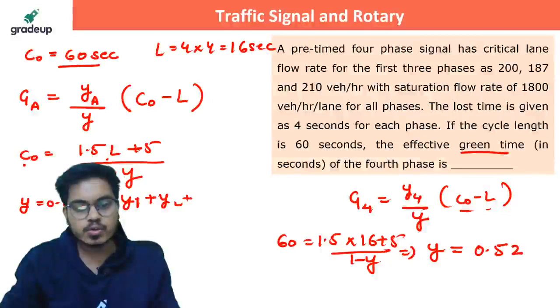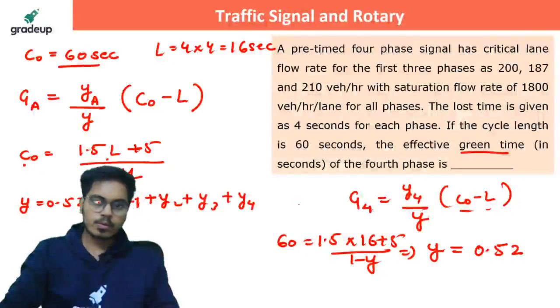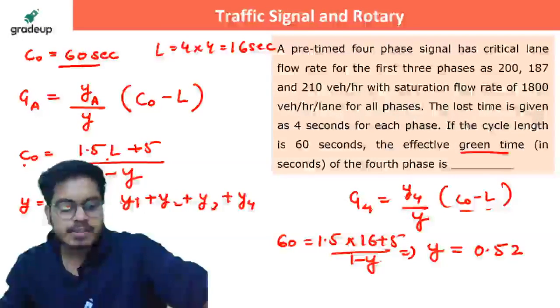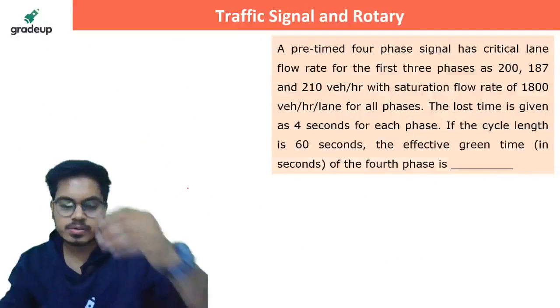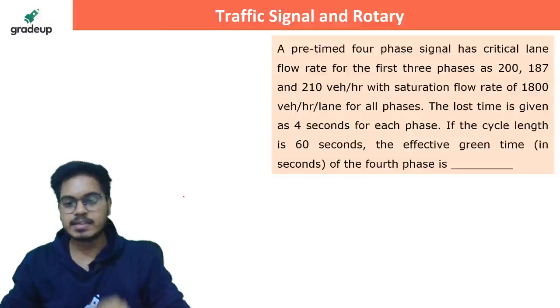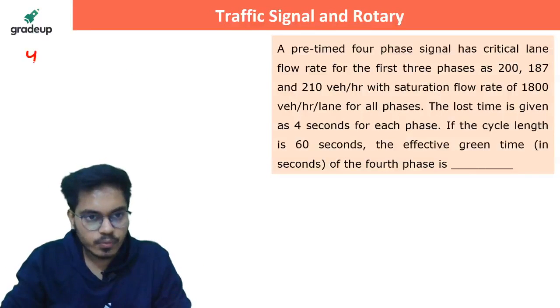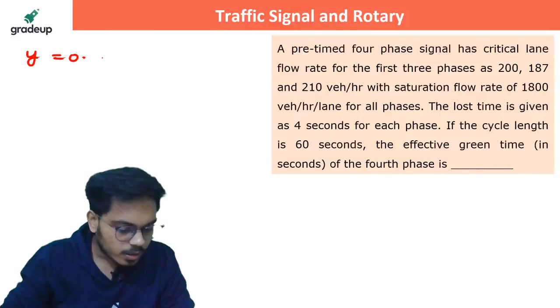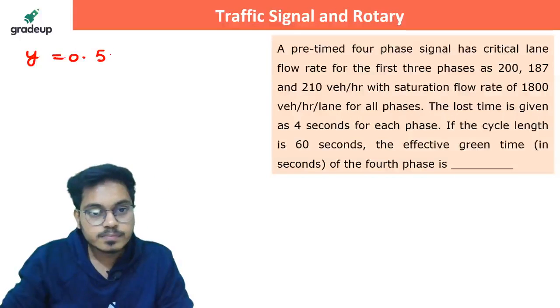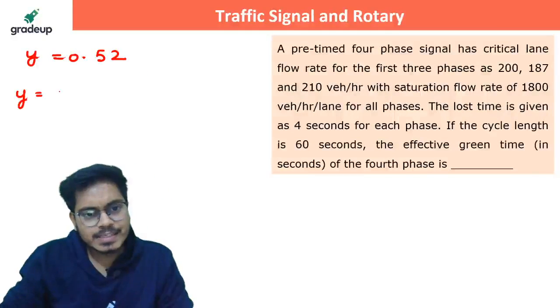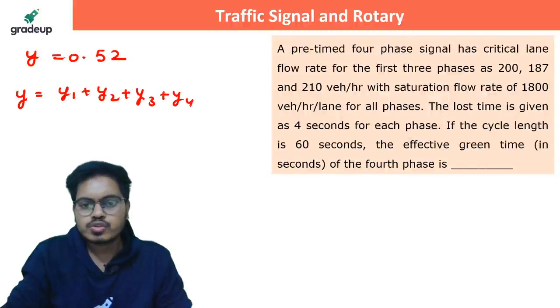I know Y will be Y1 plus Y2 plus Y3 plus Y4. I mistakenly rubbed it, no problem, I'll write it again. Y was 0.52. So Y is Y1 plus Y2 plus Y3 plus Y4. Do we have the value of Y1?